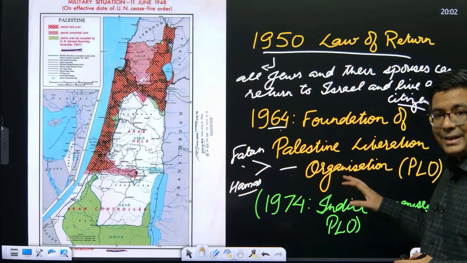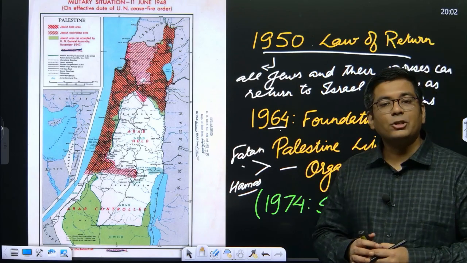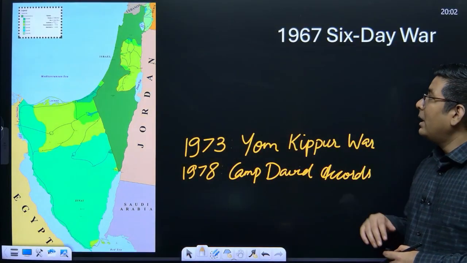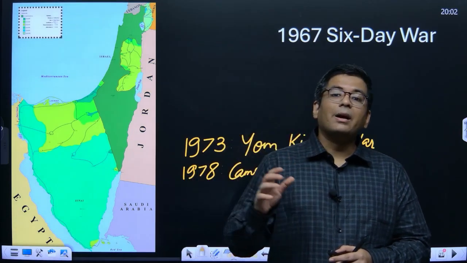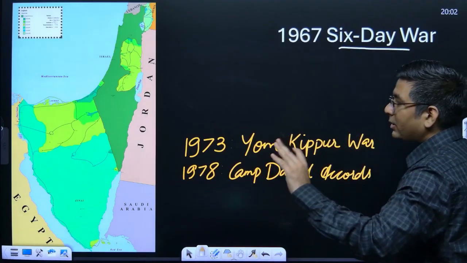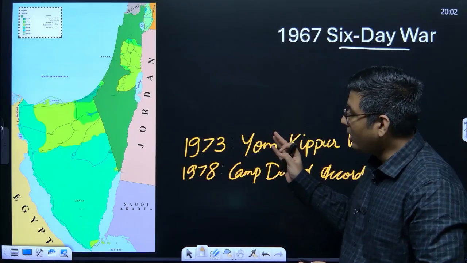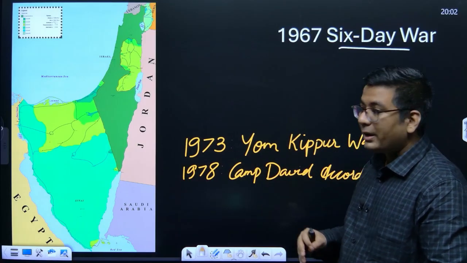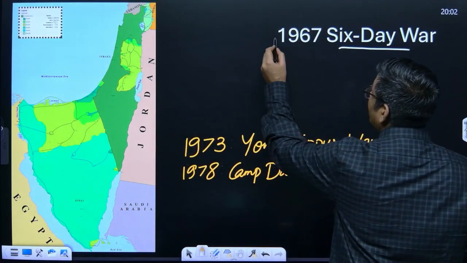In 1974 India became the first country to recognize the PLO, the Palestine Liberation Organization, as the official representative of the Palestinian people. After the formation of the PLO, in 1967 again an attack was mounted. This became the 6-day war, fought on 3 fronts: Egypt, Jordan and Syria. So at the end of this war, Israel has taken back. When we talk about the result of this war,